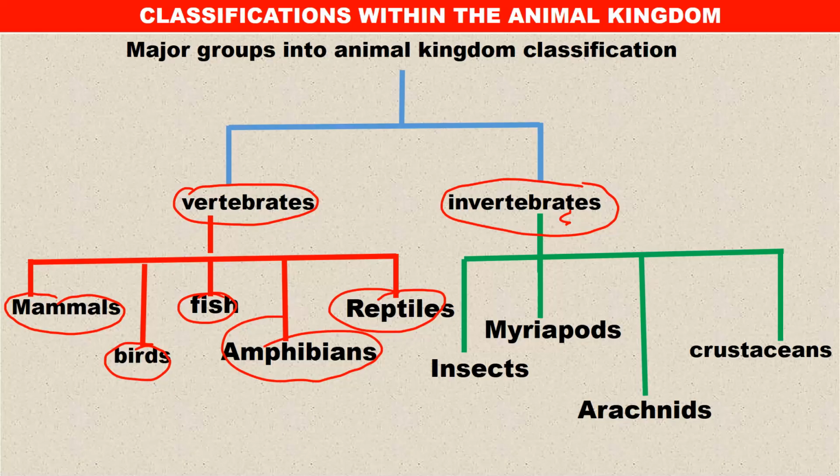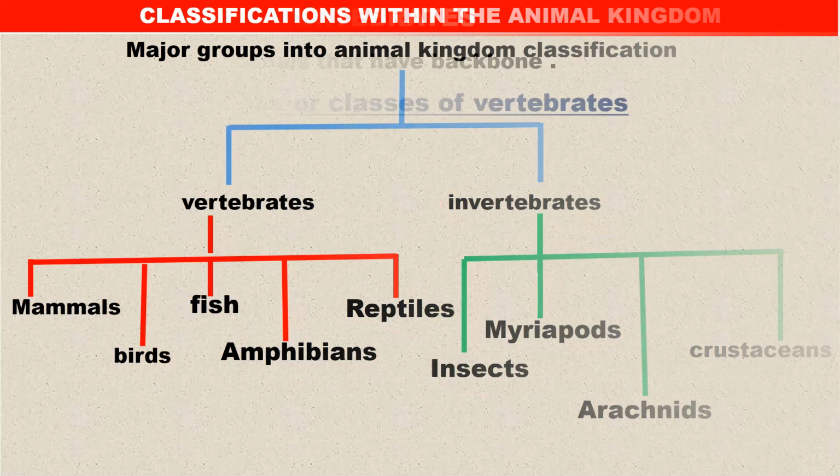Then we have the invertebrates, where you find insects, myriapods, crustaceans, and arachnids. These we are going to discuss as well one by one, and it is very important that you understand each of these subdivisions of the invertebrates.